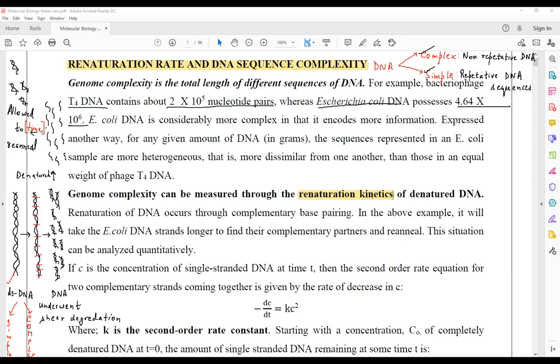Let us make a graph in which a double stranded DNA will undergo shear degradation, fragmented into pieces, denatured, and then allowed to renature. The time of renaturation will be able to predict the complexity of an organism. Such a graph is called a Cott curve.